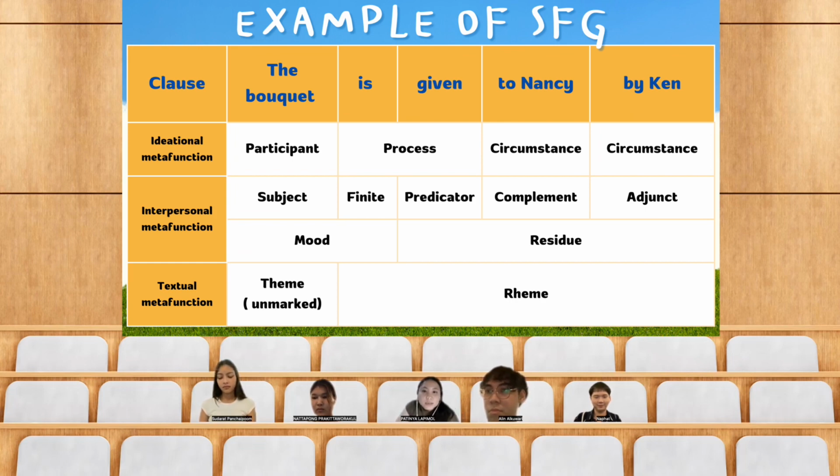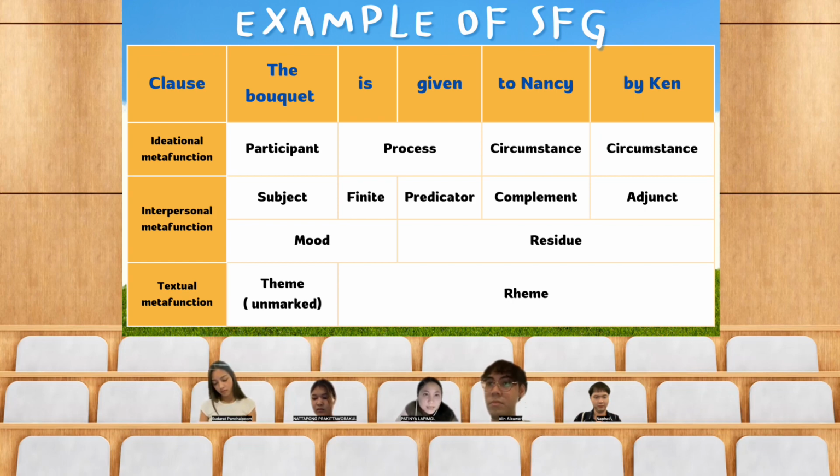Mode includes the subject and finite, which is the bouquet and is. And next is the residue. The residue includes the predicator, complement, and adjunct, which is the verb given to Nancy and by Ken.